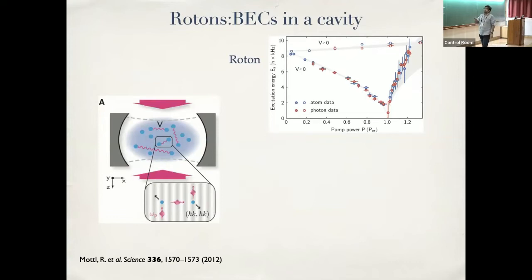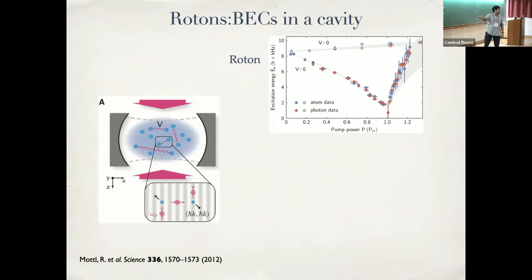Now, what's going to happen is this standing wave laser light is going to induce interactions, and these interactions are going to be infinite ranged. To see why it will be infinite range, just imagine what is causing the interaction is the fact that this entire Bose-Einstein condensate is interacting with essentially a single standing wave mode of the cavity. And the standing wave sees every atom. So there is no real position dependence to the range of interaction. Every atom in this cavity will talk to everyone else with the same strength. And this means that the interaction is infinite range in position space, which means it has to be very sharply peaked in momentum space. And that you can understand physically, because how does this interaction work?